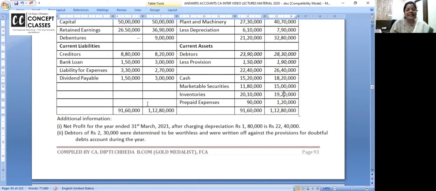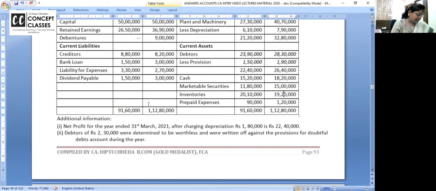In the financing activity, you have dividend paid. Dividend paid is there, 10 lakh 50,000. You have paid 10 lakh 50,000 dividend.